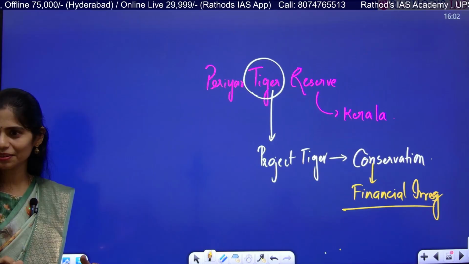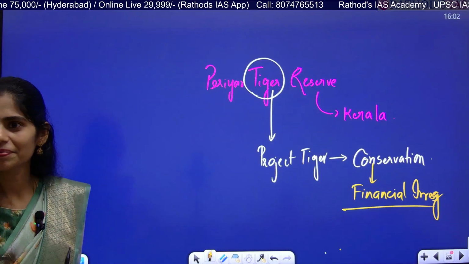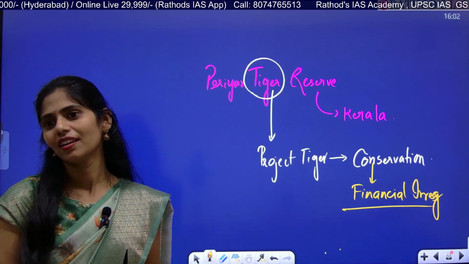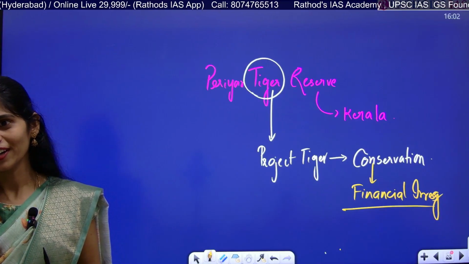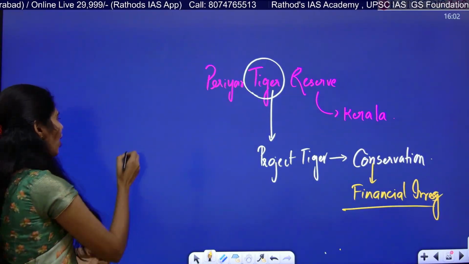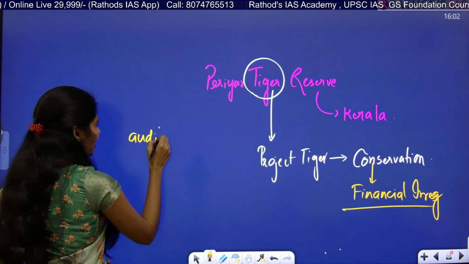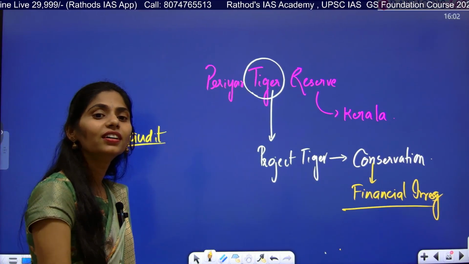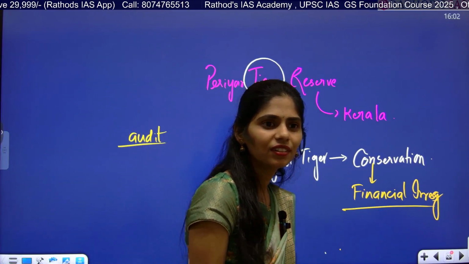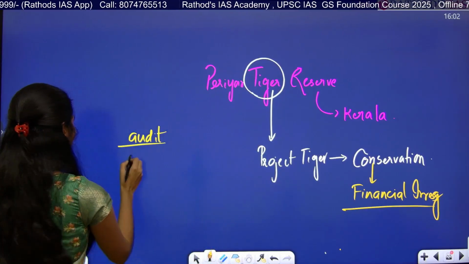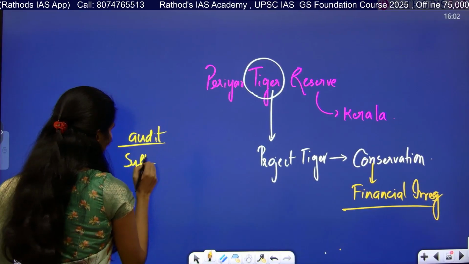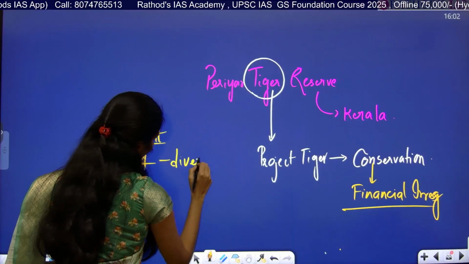Lack of financial support. Okay, tell me your idea. They are not auditing. Yes, very good. Okay, auditing. Next. Okay, sufficient funds. That means you are saying about diverting of funds, right?